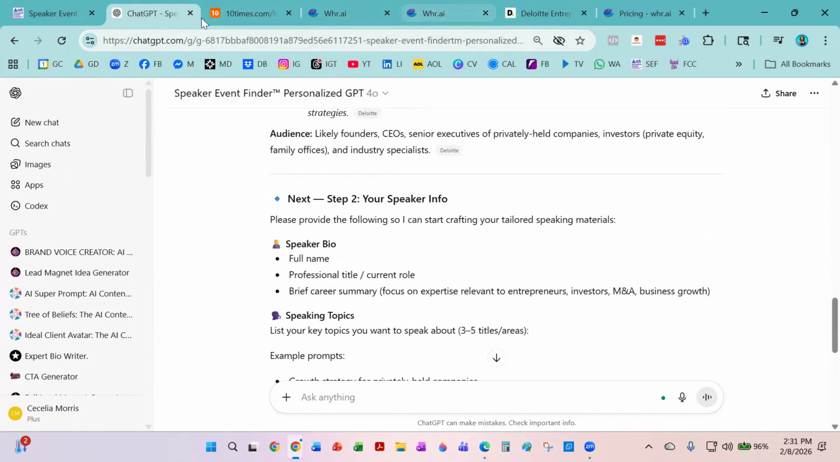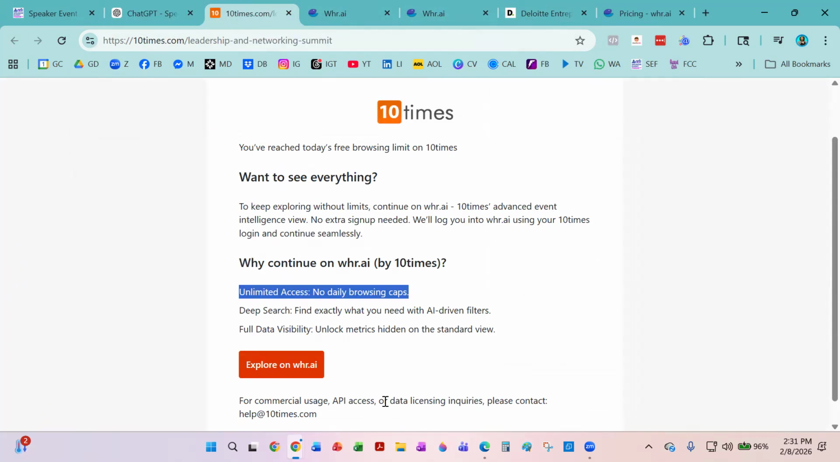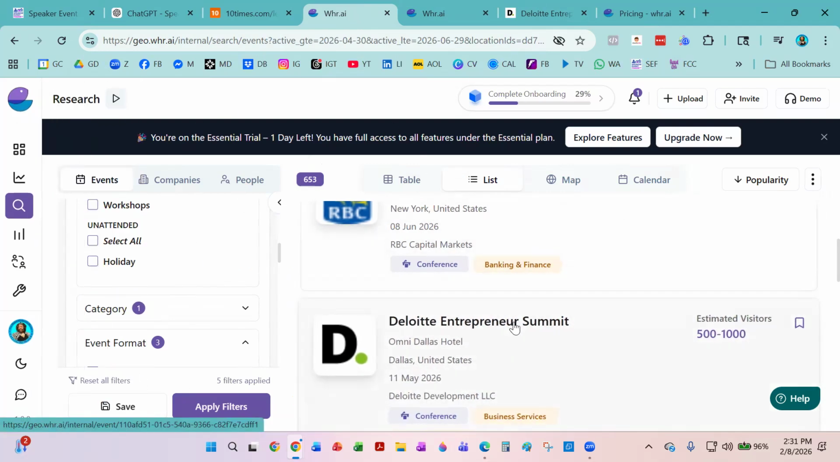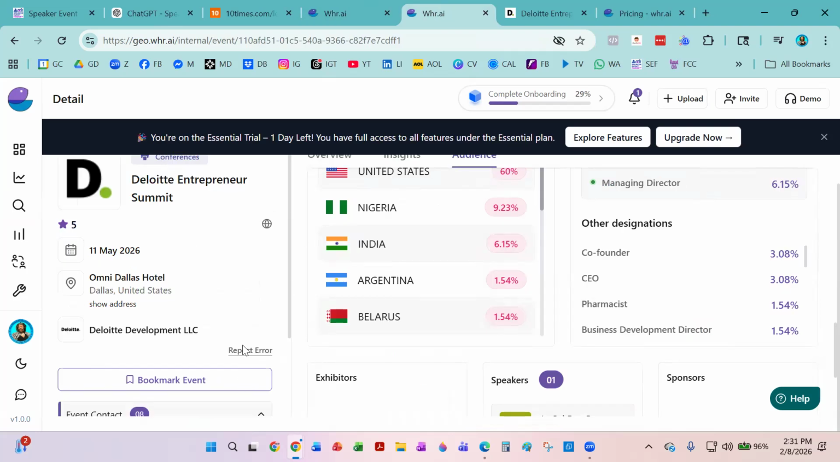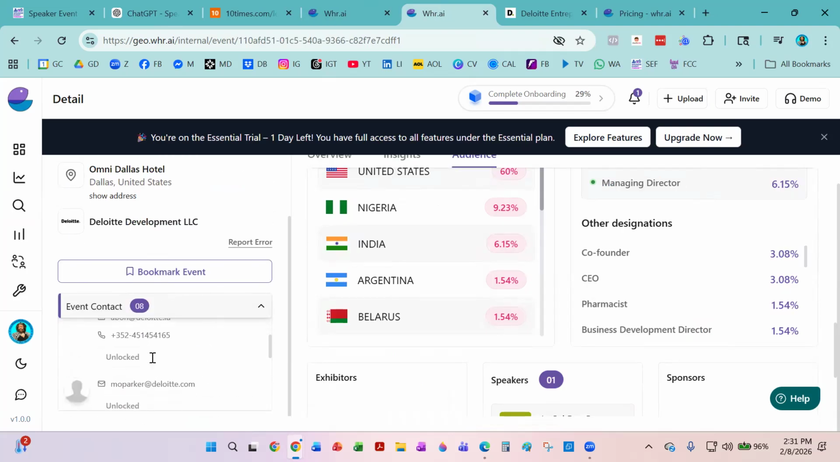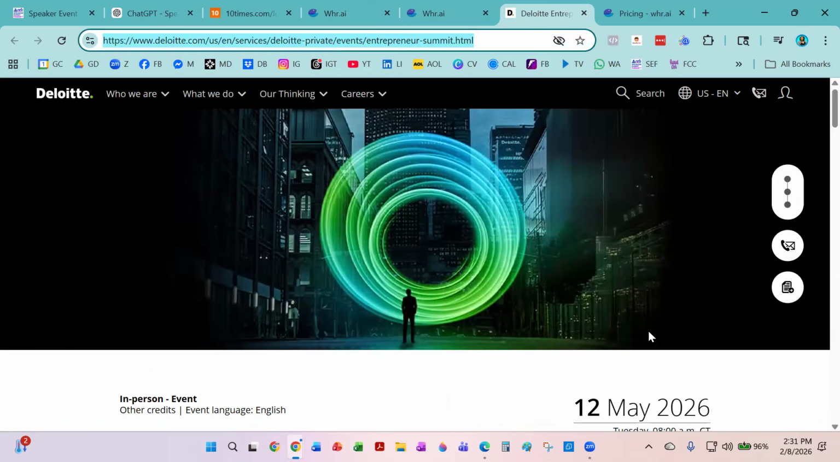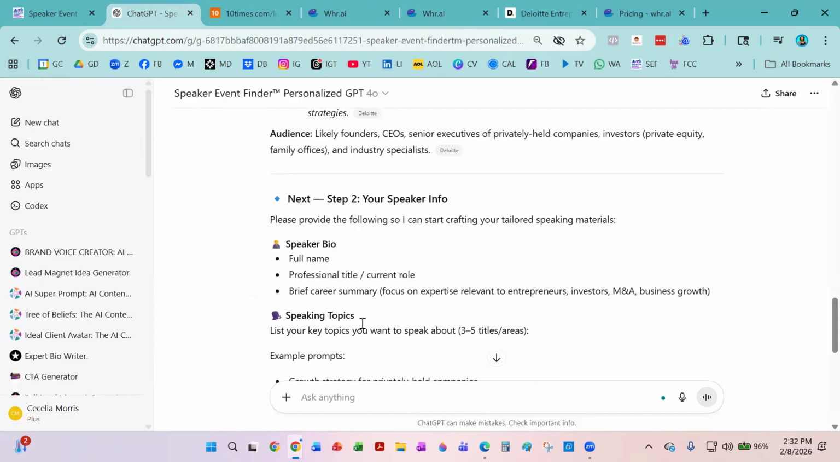So just a quick recap of what we did. We've been on 10 Times. We got this message. We went to their AI. We skipped the stuff, and then we did a search. We put in all of our categories of information. I picked this particular event. I went here. I was able to unlock the event contact, but we don't really know who they are. But I clicked on the globe so I could then go to their event page. From their event page, I pasted that inside of our custom GPT inside of the Speaker Event Finder.